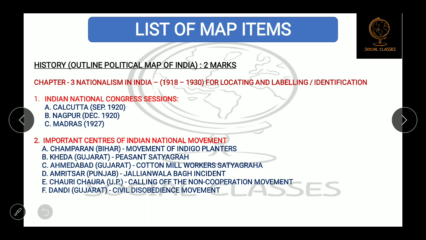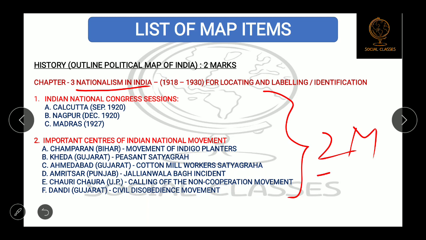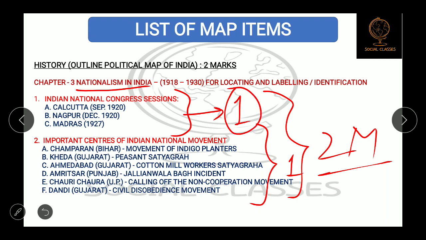Now we'll see the map items, which all are the map items which are given in the syllabus by CBSE. So in history, only one chapter is there for the map, okay. And out of from this chapter, nationalism in India, 2 marks question will come, okay. 2 marks question will come for the map location. One will come out of these 3. Means if you have done enough practice for this 3 location, 1 mark is sure, and 1 mark from these 3, these 6, okay. So there are 3 Congress sessions important for the board examination: Calcutta of September 1920, Nagpur session of December 1920, and Madras 1927, okay. And out of these 3, 1 will come surely in the board exam.